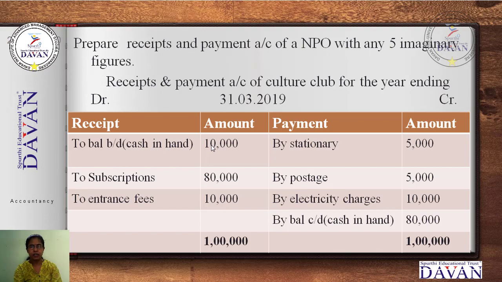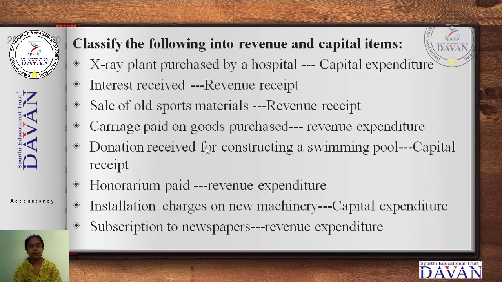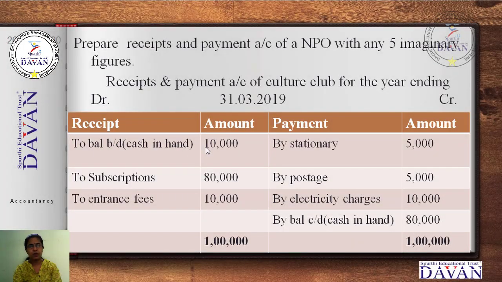Next, the items recorded on the receipt side: subscriptions. Subscription is a receipt, that is the fees paid by the members of the organization. I have considered that on the receipt side. I have taken subscription 80,000 rupees and entrance fees 10,000 rupees, that is receipts.